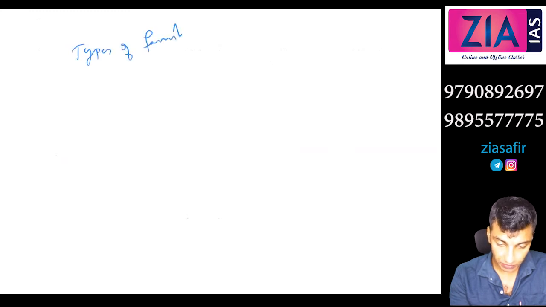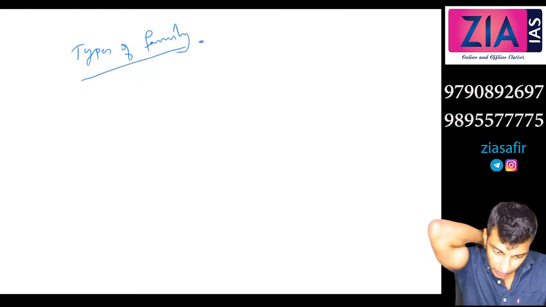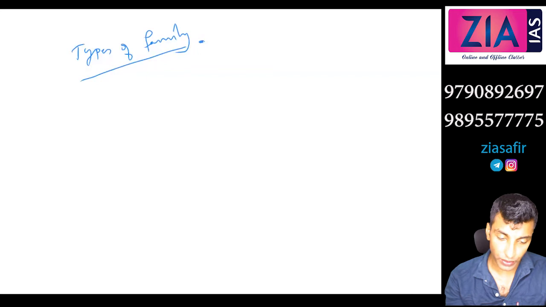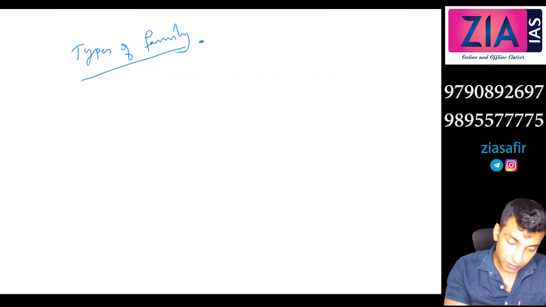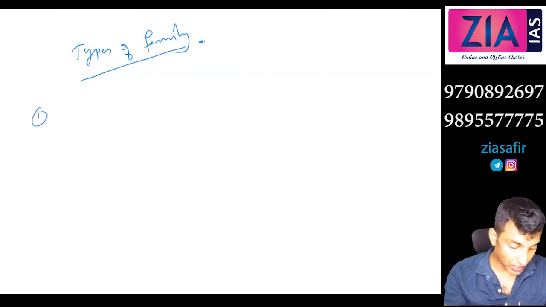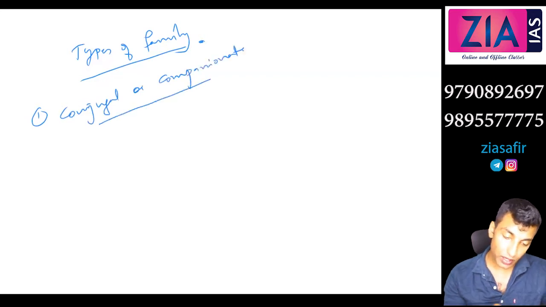So first, types of family. Everything may not be there in the PDF, so when I discuss this session, you have to take down some lecture notes, whatever in between whatever I'm saying, you may be taking it down. First one, conjugal or companionate. Okay, so here you can see from this word itself, companionate